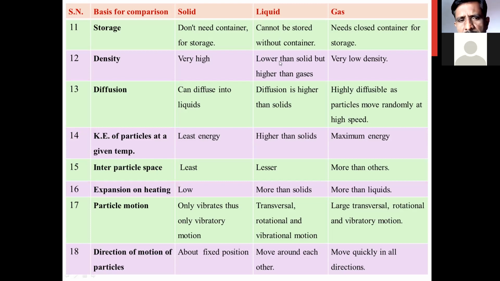In case of liquid, it is somewhat lower than the solid, but higher than the gases, and very low density is observed in case of gaseous phase. Means gases have low density as compared to the liquid state, and liquids have lower density as compared to the solid state. Means solid has higher density, and gases have very low density.